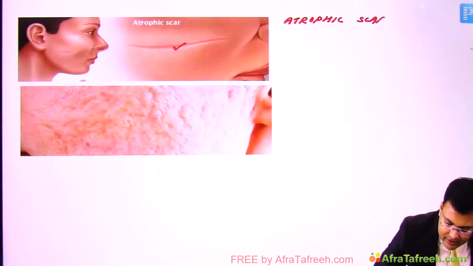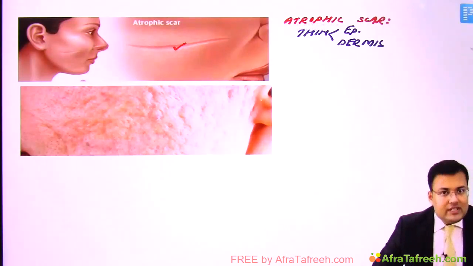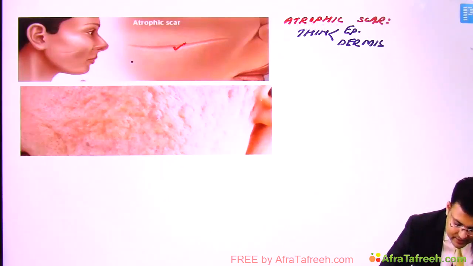In these patients there is thin epidermis and dermis, and that's why these kinds of scars are easily traumatized. So you can see the appearance: pale, flat or depressed, and stretched.